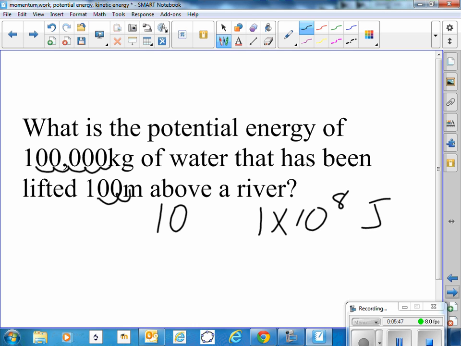Energy has units of joules. So 1 times 10 to the 8th joules. Now you can see how dams that back up water and lift water have a great potential to create electricity because there's a lot of energy stored in that water that can fall.